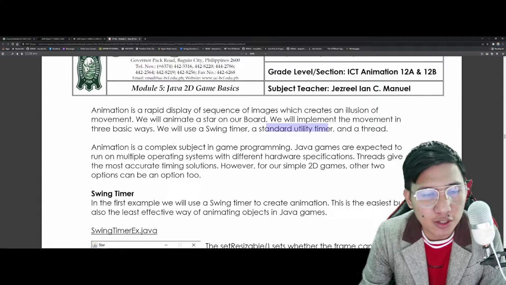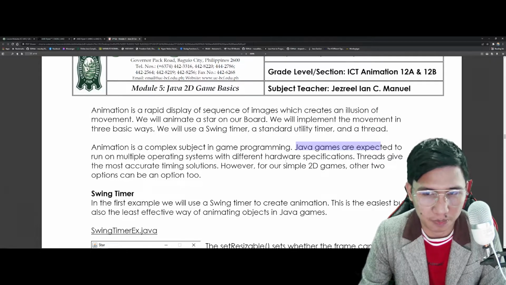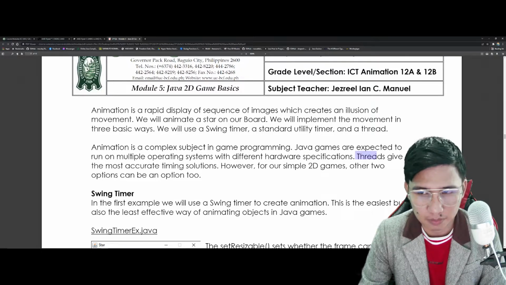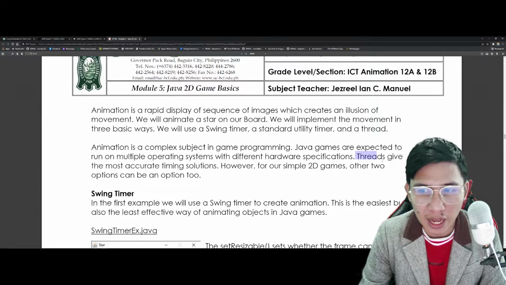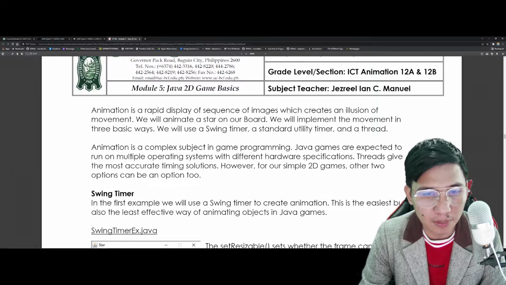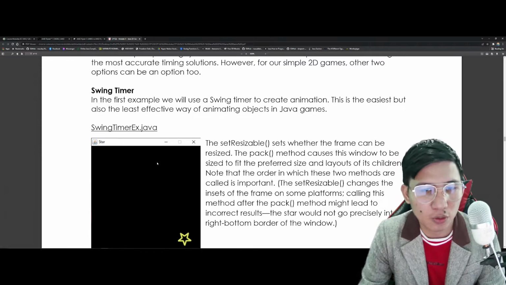And animation is a complex subject, especially in game programming. The Java games are expected to run on multiple operating systems with different hardware specifications. Threads give the most accurate timing solutions. Take note ha, threads give the most accurate timing solutions. However, for our simple 2D games, the other 2 options can be an option too. Papakita ko yan. Ano nga ba itong gagawin natin dito?